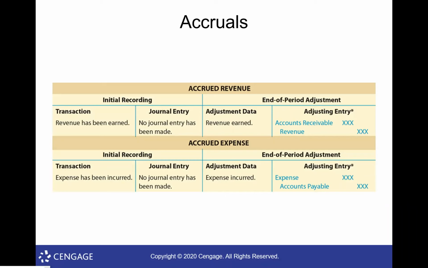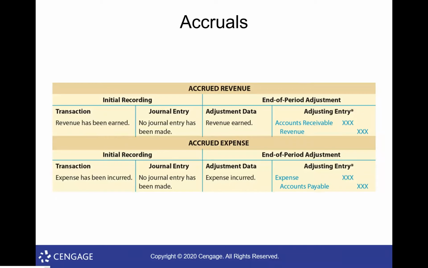So what you normally do is at the end of the month, you do what's called an adjusting entry. This whole chapter is on adjusting entries to show that we have earned that revenue. So for an accrued revenue, our adjusting entry at the end of the month is going to be to record the revenue and to record that we haven't received it yet.